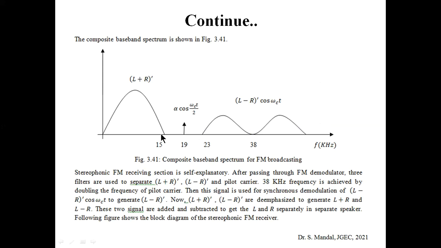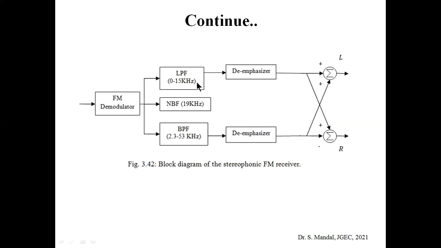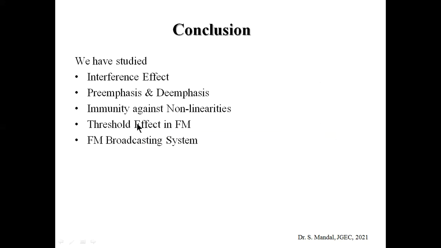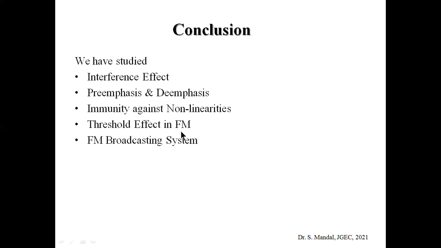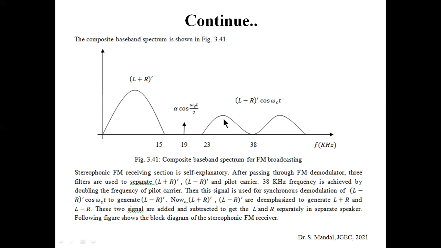First of all, to separate out the L plus R part, we are using a low pass filter, 0 to 15 kilohertz. Next, to separate out the carrier signal, we are using another filter whose center frequency is 19 kilohertz. We are using another part, a band pass filter, and this band pass filter will separate out this term, L minus R dash into cos omega ct.